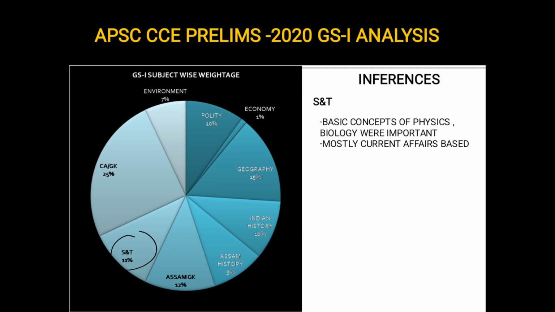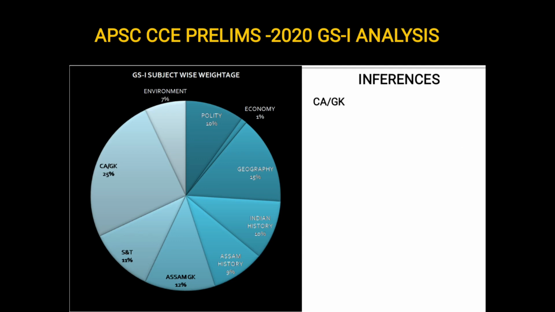Some trivia based questions like what is the material of the filament of a bulb, what is the constituents of biogas, that kind of questions were asked. Again, science and technology, if you see the various papers, and even in this paper, some questions are current affairs based. Now because there was COVID at that time, so some questions were asked on COVID-19. Now if there is any new advancement in defense sector, if there is new advancement in the nuclear sector, then those questions will be asked.